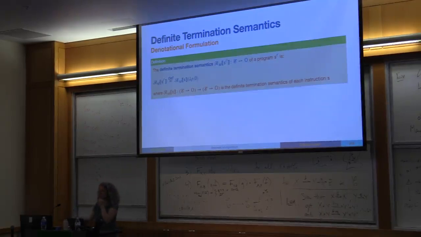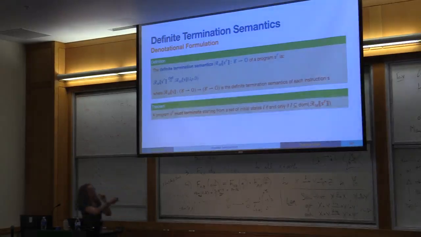Okay, so then when you have a whole program, where does the program start? Well, it starts with the function that has value 0 everywhere, because the program has terminated at the end. And now you want to find out from which environments the program can still terminate from here, from which one can still terminate from here, and from which one can still terminate from there. And so at the beginning you have all the environments in which the program always terminates. So you have an initial state, and the state is inside the domain of this function. The same here, and the rest the same as before.